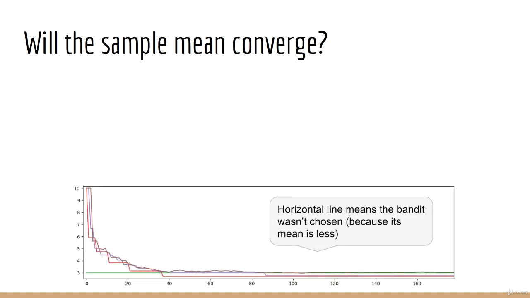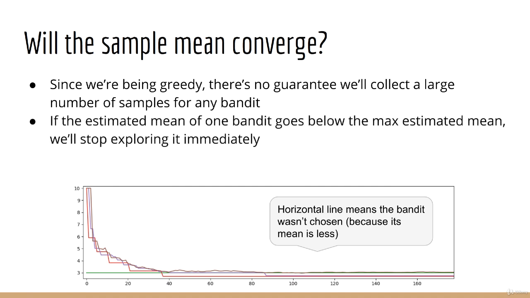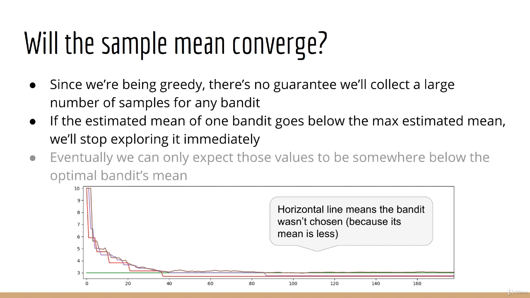In fact, the answer is no. Remember that, since we're using the greedy method, there's no guarantee we'll collect a large number of samples for any single bandit. What will happen is, if the estimated means for the suboptimal bandits go below the estimated mean for the optimal bandit, we will stop exploring those suboptimal bandits entirely, and that's because we're being greedy. So the only result we can expect is that those estimated means are below the optimal bandit's estimated mean, not that they have converged to their true means.